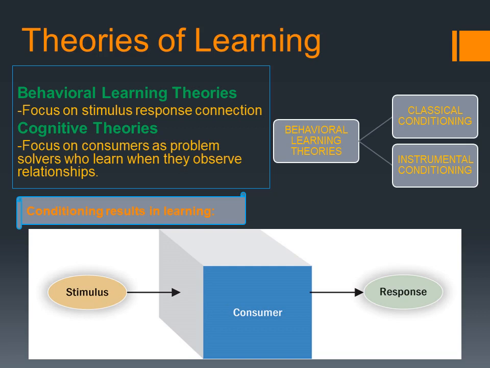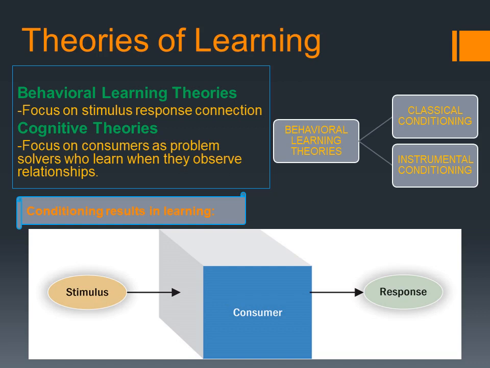You can see that behavioral learning theories have two types. One is classical conditioning and the other is instrumental conditioning. At first we have to know what classical conditioning is. Classical conditioning is also known as respondent conditioning. It was first described by the Russian psychologist Ivan Pavlov, and it involves placing a neutral signal before a reflex, and it focuses on automatic behaviors.